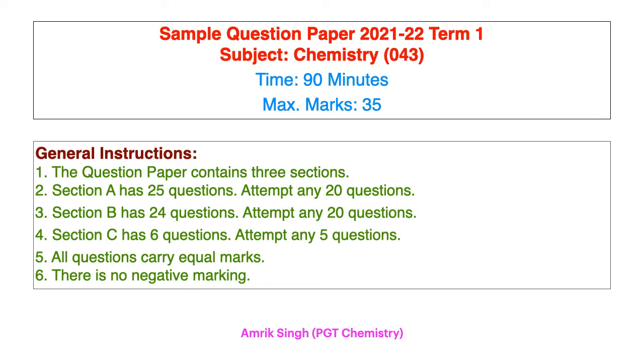Don't attempt all the questions. If for a section we have 25 questions and we have attempted all 25, then our first 20 will be checked, not the last 5 questions. Therefore, the questions which we are not sure are correct, please don't attempt. Similarly for section B, 24 questions, attempt any 20 you know best.